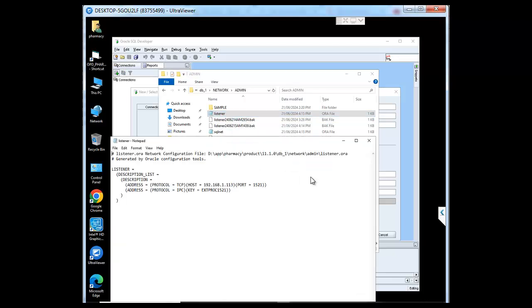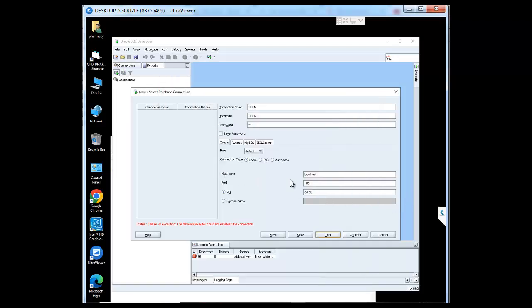You can open it in any editor, text file or notepad file. Here the host is the IP address 192.168.1.113. I'm copying it and I'm returning to my configuration template. So here the host name is named as localhost. I'm removing it and pasting the IP address here,